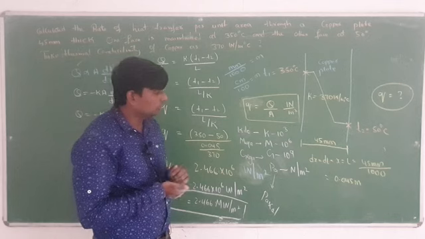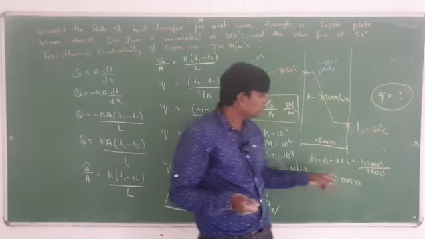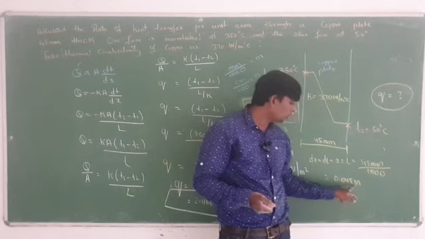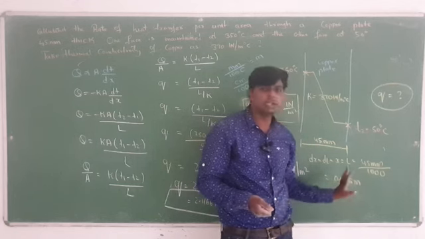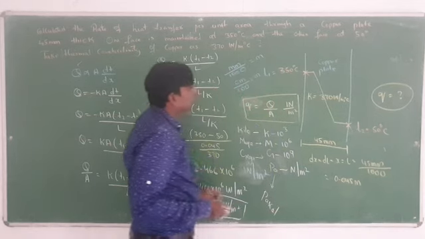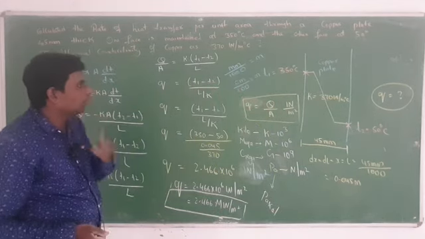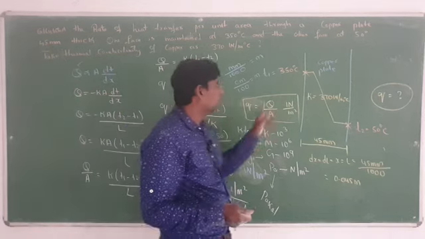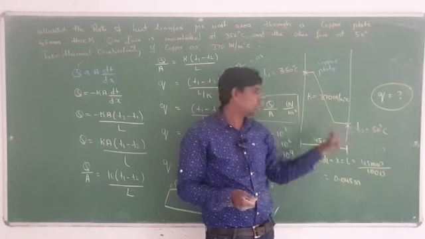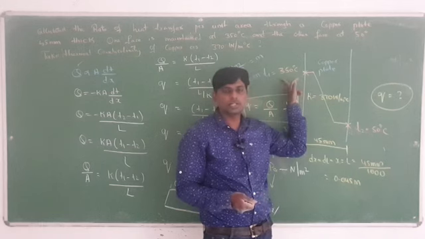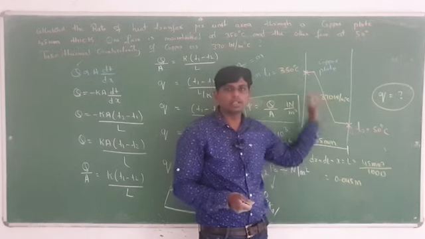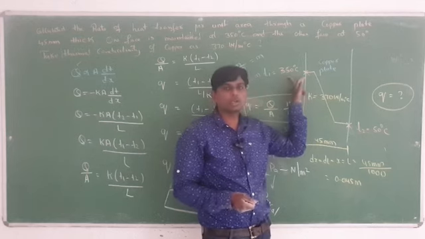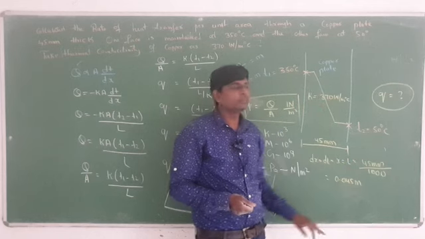So 45 mm divided with 1000, the answer should be 0.045 meter. After getting this value, next you have to do: you have drawn the copper plate. Here two temperatures are given. The higher temperature you have to write on this side and the lower temperature on this side. One is 350 degree and the other is 50 degree. Here you write 350 degree and here you write 50 degree.